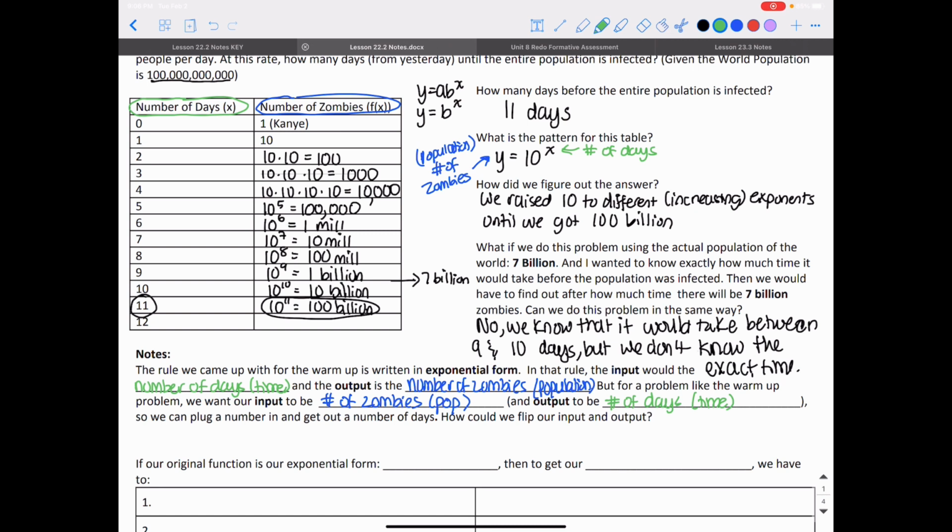We've done this before. We've done this before by finding the inverse. So we're going to find the inverse of that exponential function, and that's going to help us find a function to use where we can plug in any population and find how long it would take to infect that population. So we could plug in the population and it would spit out the number of days.